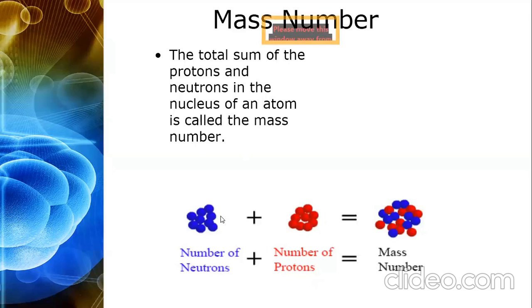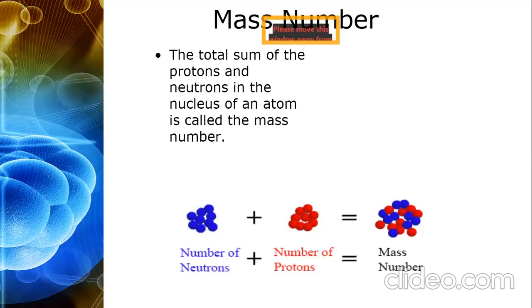Mass number is actually the total sum. If we add the number of protons, here you can see 1 2 3 4 5 6 7 8 9, there are 9 neutrons and 9 protons. If we add them both, whatever number we get, this is called the mass number. The weight of the nucleus is called the mass number or atomic weight or atomic mass, right?